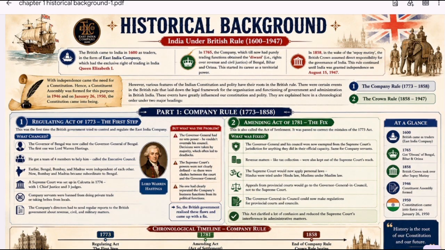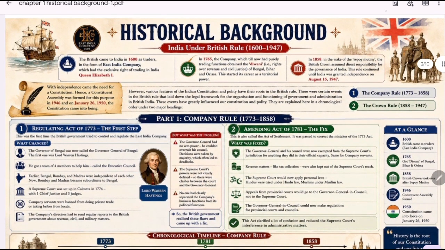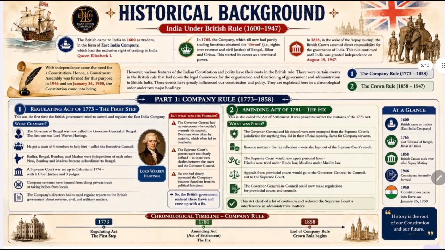So then, to fix all the flaws, they passed another act, that is the Amendment Act of 1781. Okay, the biggest issue was the conflict between the Supreme Court and the company's administration. The court was often interfering in government work. The government felt that administration had become difficult. So the British Parliament passed another law known as the Amendment Act of 1781, or the Act of Settlement, you can call it, to fix the flaws.